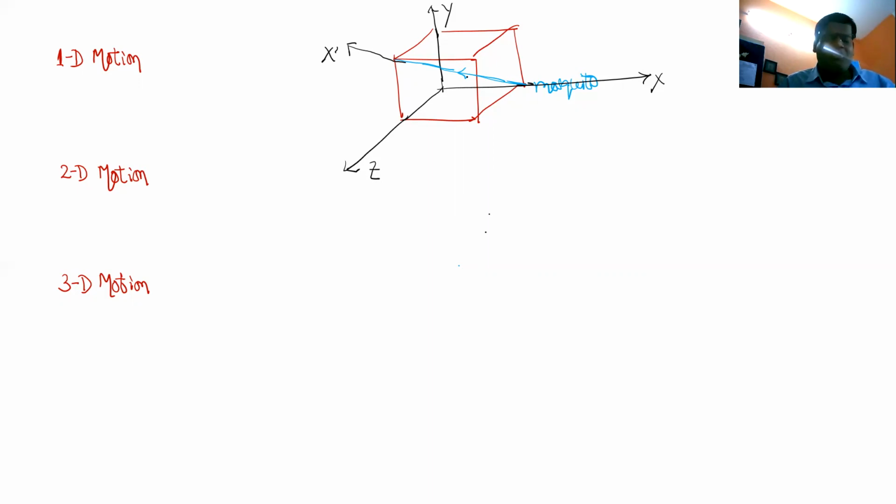So you understood what is 1D motion? Yes, sir. So you can write down the definition: 1D motion means the minimum number of coordinate axes required is 1.